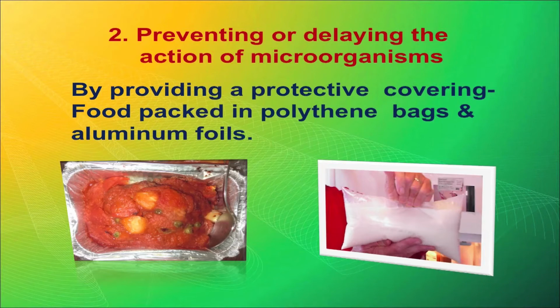Now, second is preventing or delaying the action of microorganisms. Just now I told you that at low temperature they are not able to grow, not able to survive, not able to multiply. So this can be done in two ways: by providing a protective covering. This way, food packed in a polythene bag or aluminum foil will prevent the entry of air and moisture, which are the causing agents for spoilage, and delay the action of microorganisms.